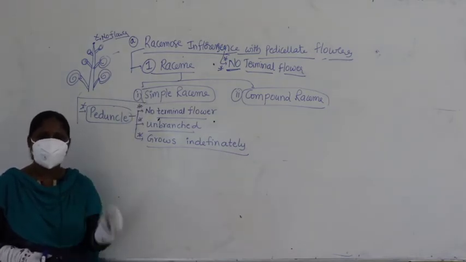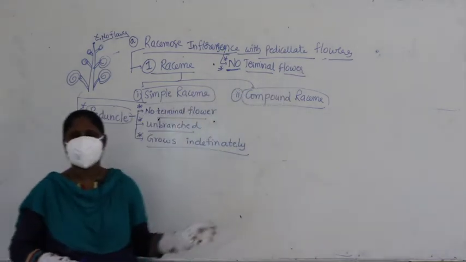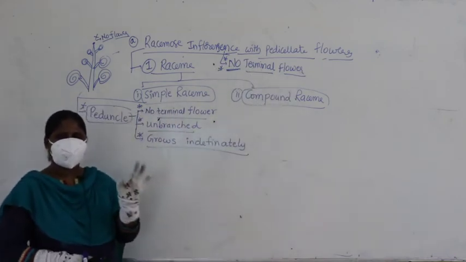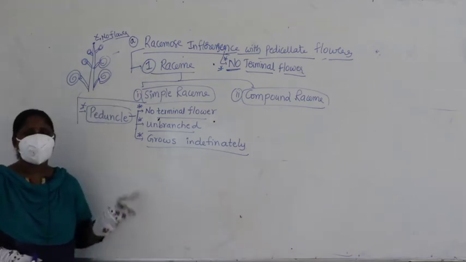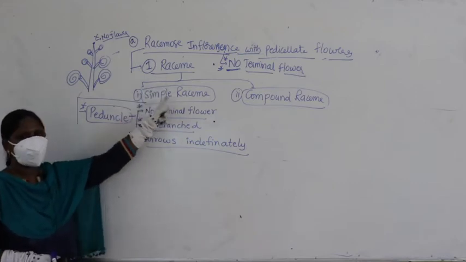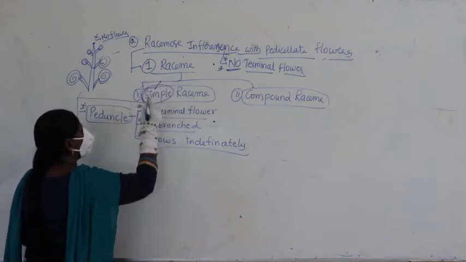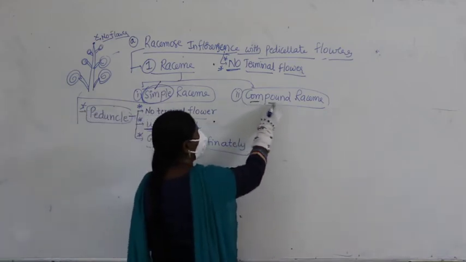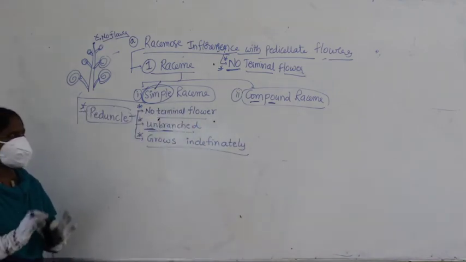What is the most important character here? No terminal flower. It is not having a terminal flower. That is a direct characteristic to identify the inflorescence called racemose inflorescence. Now what is this raceme? Raceme again divides into simple and compound. Simple means, remember, whenever you get simple, it is unbranched. Compound means it is branched. Always try to remember this wherever you get it in the inflorescence.